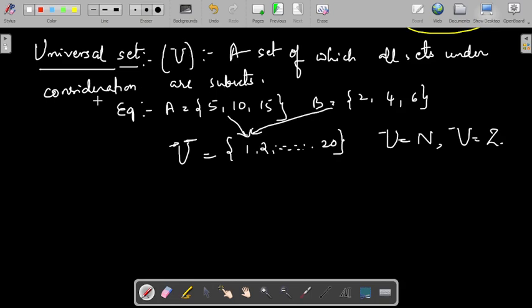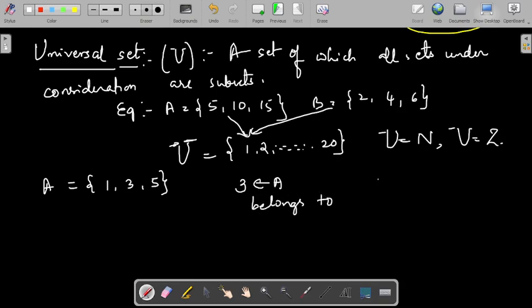One more thing, some basic information: whenever you have a set A equal to 1, 3, 5, and an element is given to you like 3, you have to check whether it is there in the collection or not. We say it belongs to the set or does not belong to the set. 3 belongs to A, using the symbol belongs to.